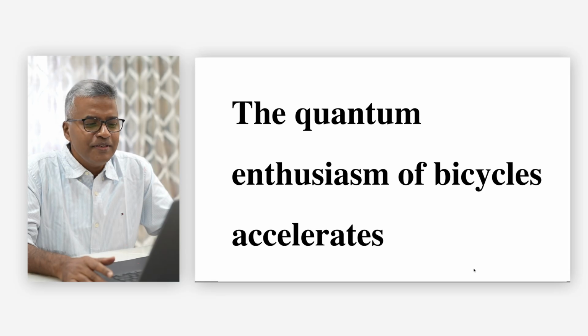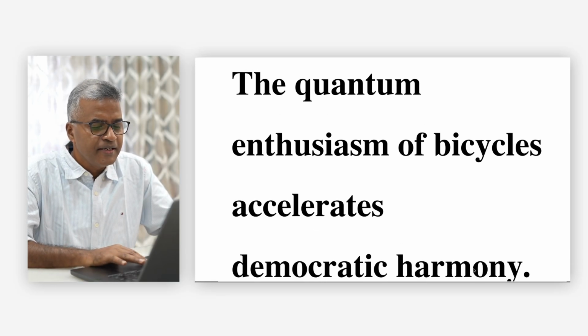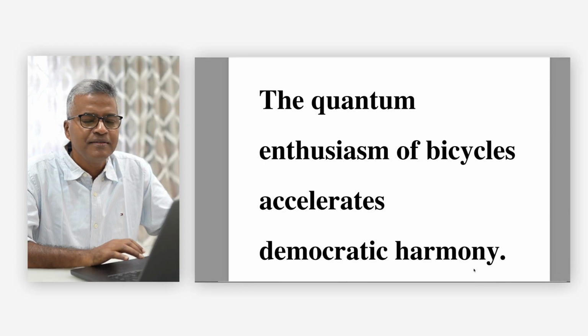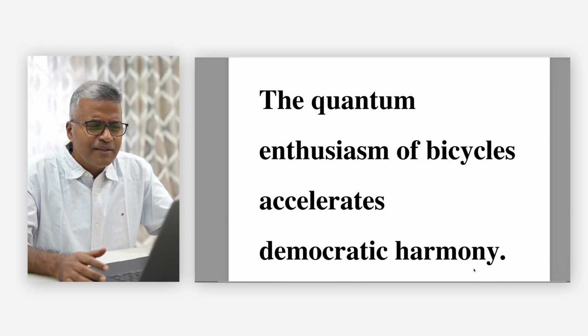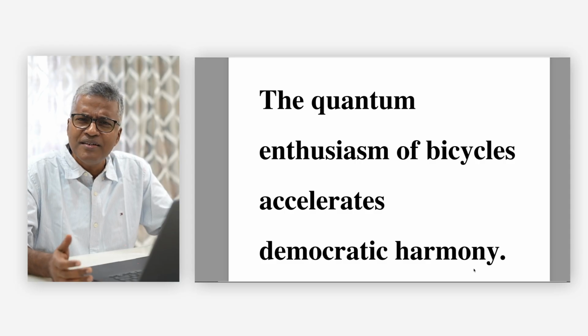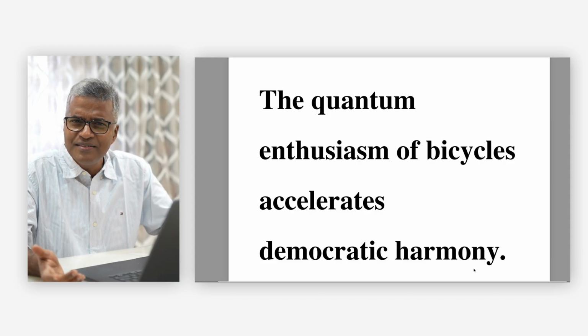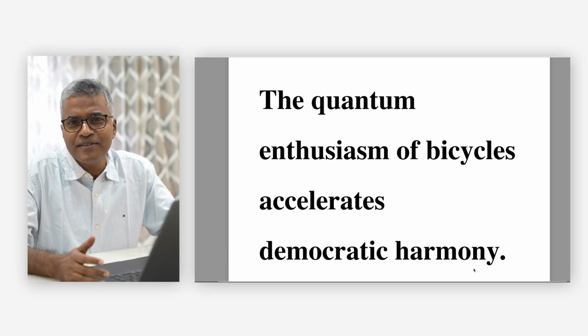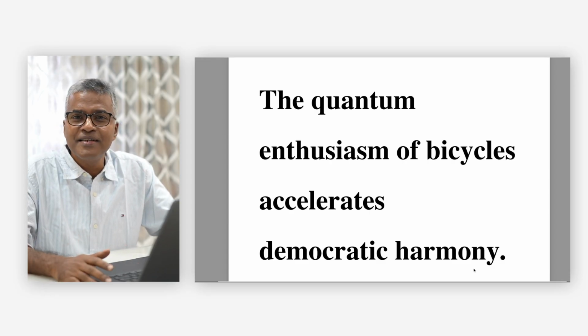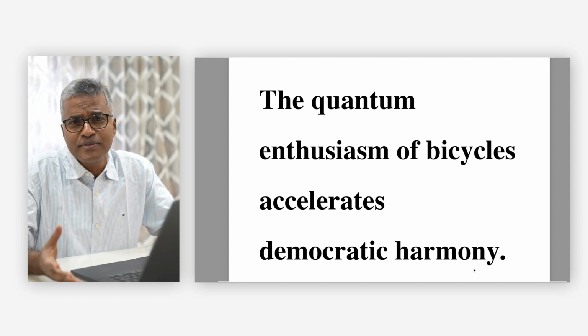Look at the sentence. The quantum enthusiasm of bicycle accelerates democratic harmony. The quantum enthusiasm of bicycles accelerates democratic harmony? What is it? Grammatically perfect, correct sentence, but nonsense.